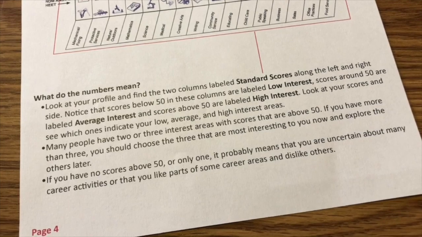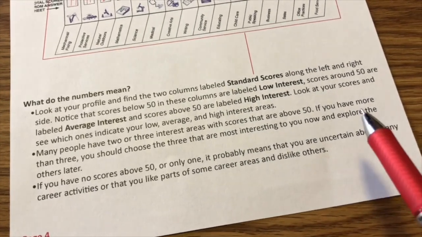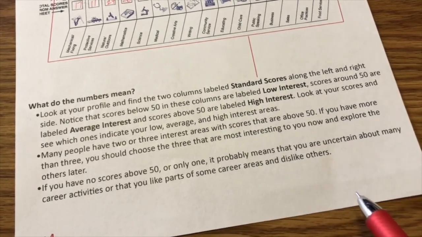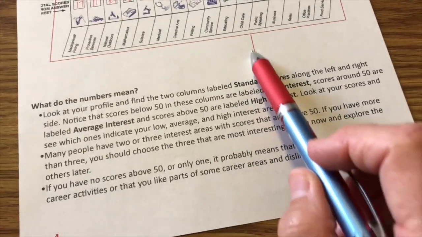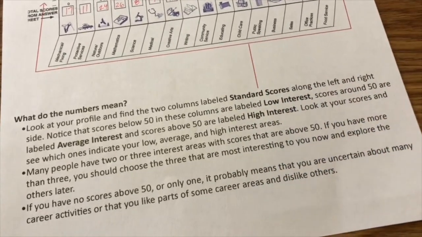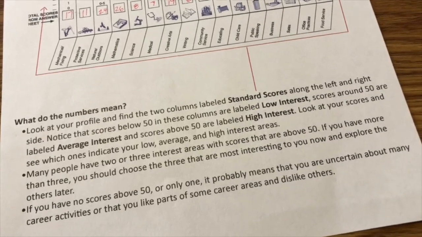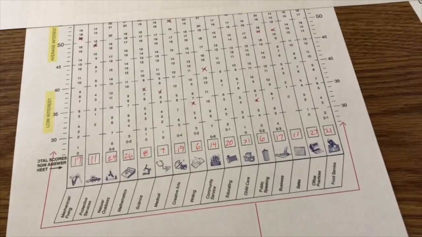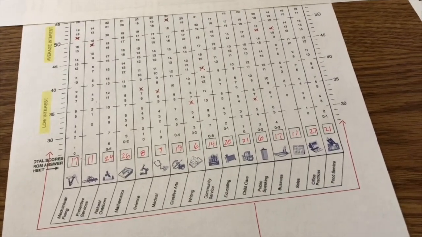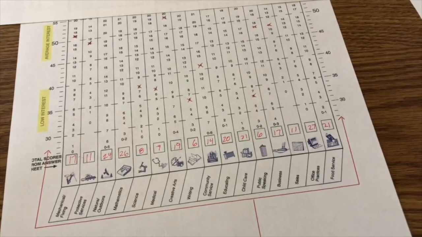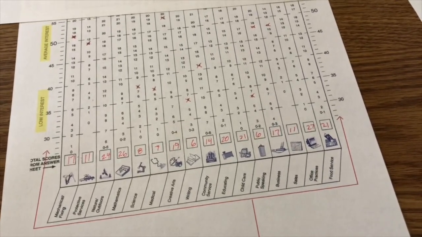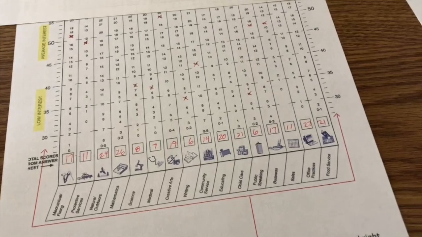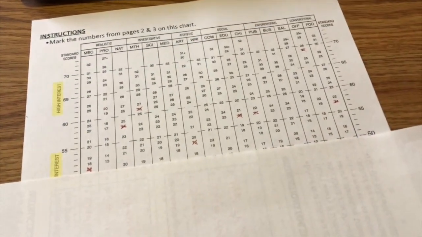What do the numbers mean? Look at your profile and find the two columns labeled standard scores along the left and right side, and you'll see them by following the red line here. Notice that scores below 50 in these columns are labeled as low interest. So everything below 50 would be your low interest. Scores around 50 are labeled average interest, and scores above 50 are labeled high interest. So above 50 here would be your high interest scores.